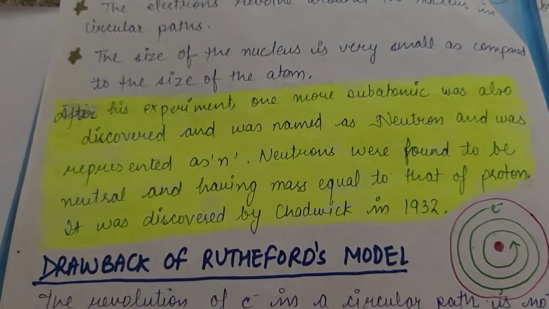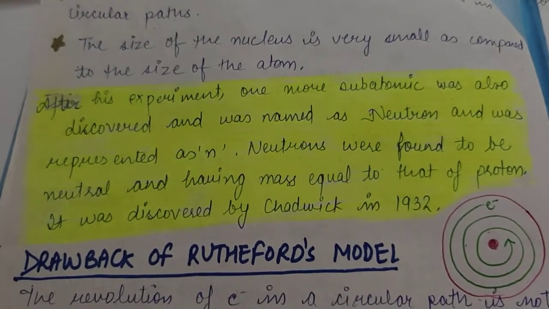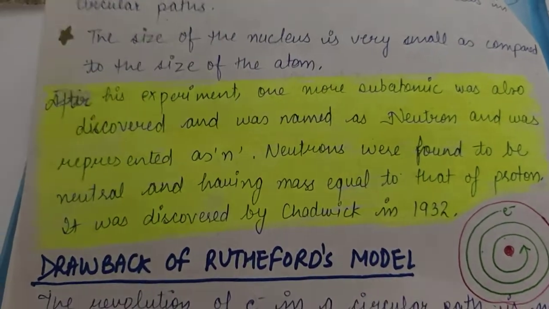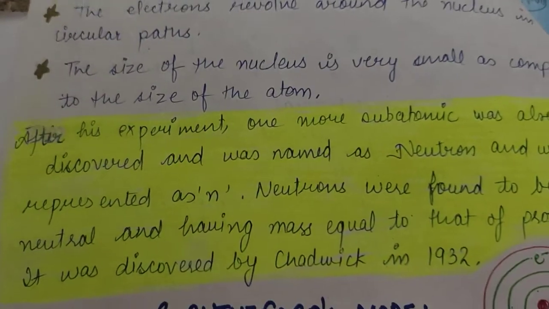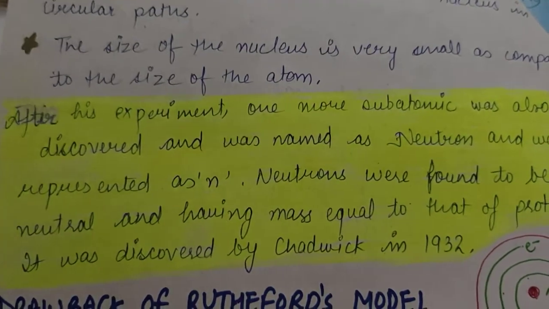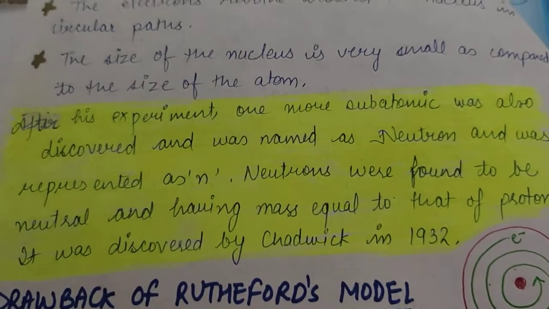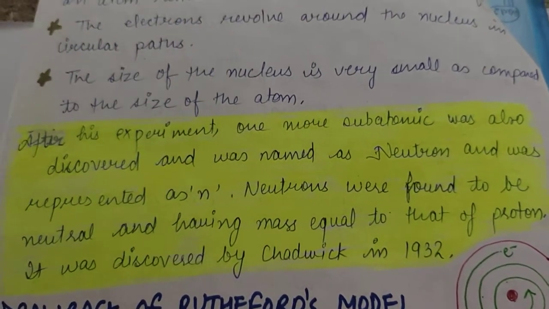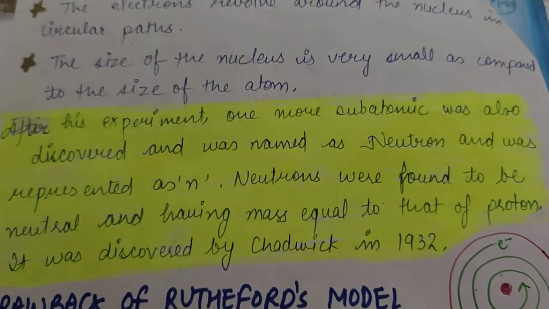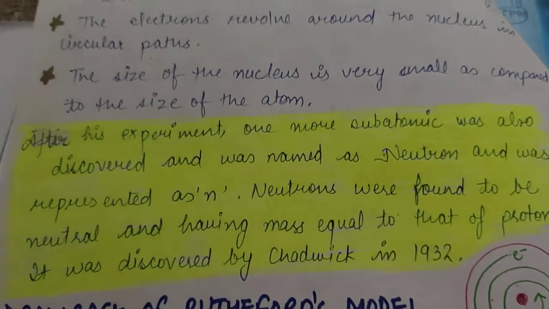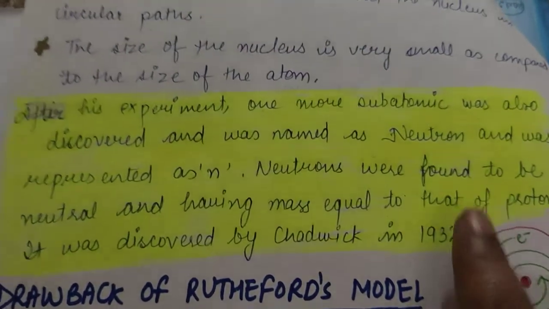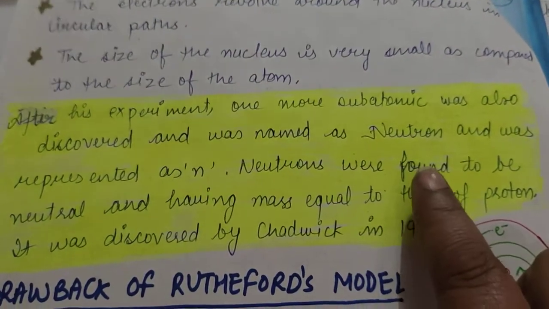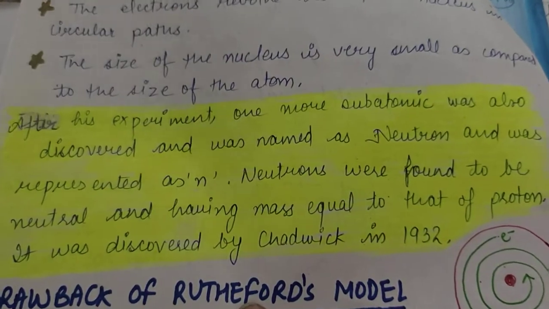Students, we are doing the chapter Structure of Atom. In our previous video, we discussed the attempts made by scientists like Thomson and Rutherford to explain the positioning of electrons and protons in the nucleus. Now, after the discovery of Rutherford, one more subatomic particle, the neutron, was also discovered.